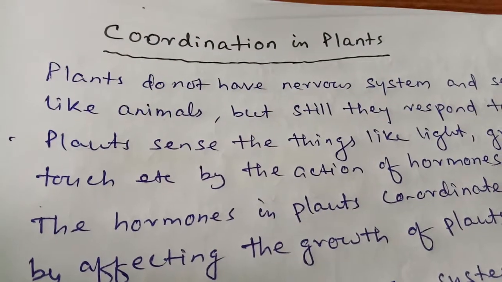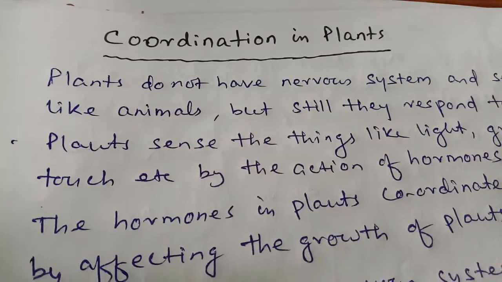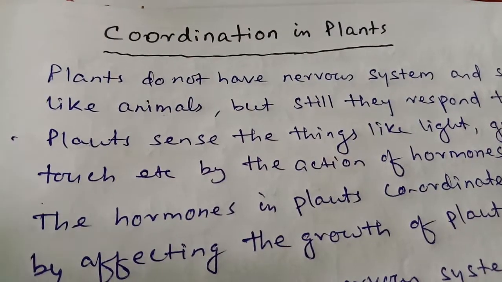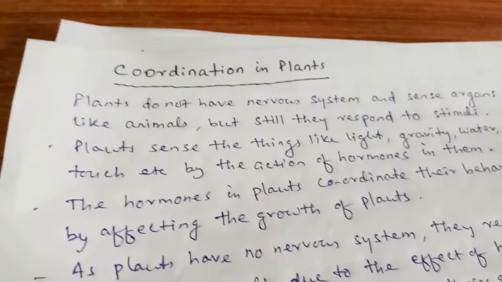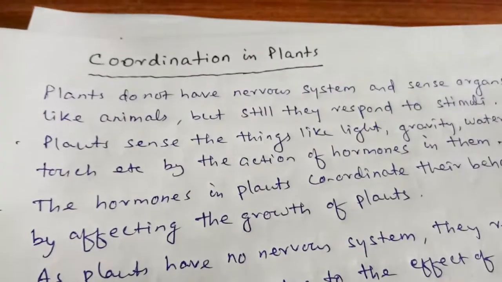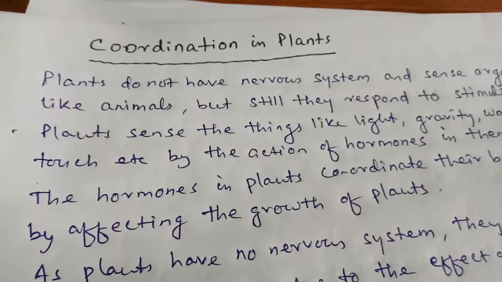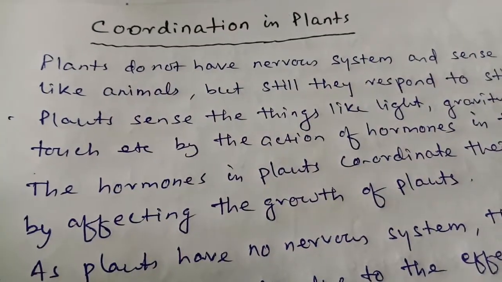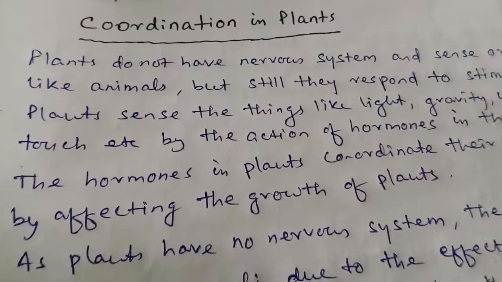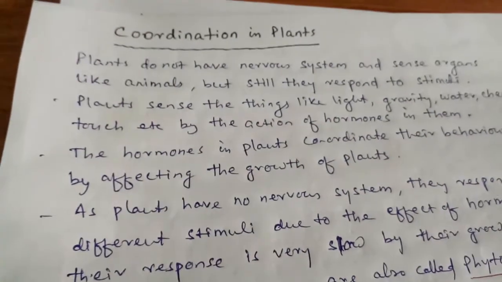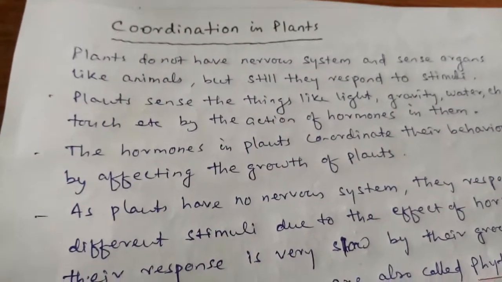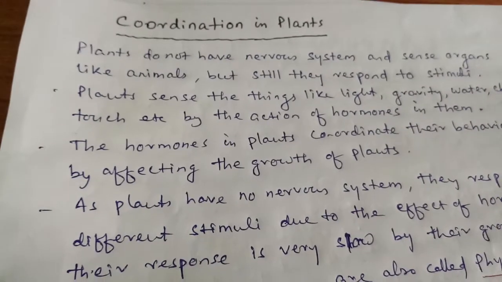We will understand now how coordination takes place in plants. Students, plants do not have a nervous system and sense organs like animals, but still they respond to stimuli. Plants sense things like light, gravity, water, chemicals, touch, etc. by the action of some hormones in them.